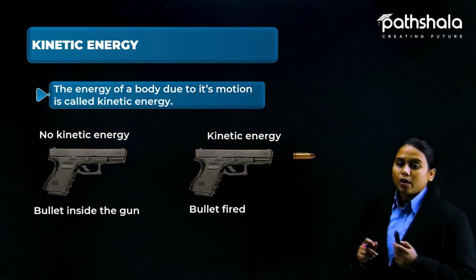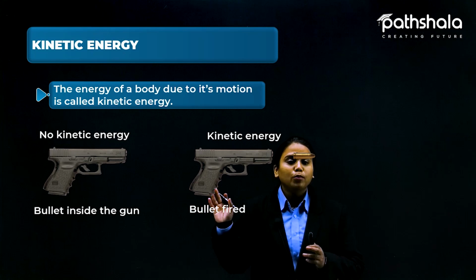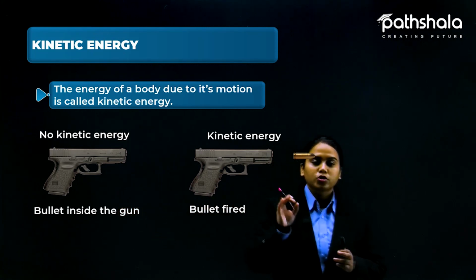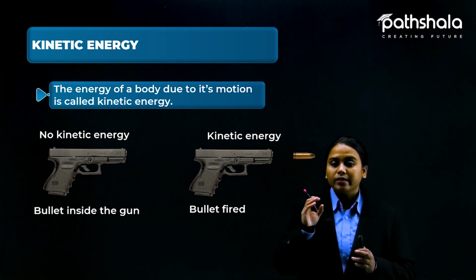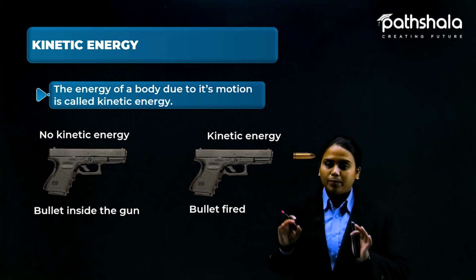So we have just put a bullet inside this first gun. Now we are not firing it, so right now that bullet in the first part is stopped, or we can say at rest. So no kinetic energy is available there.